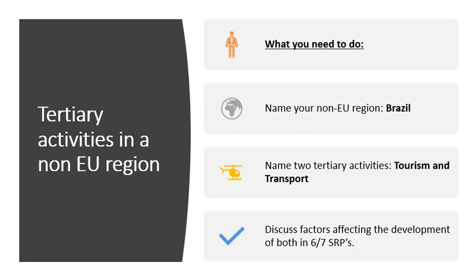Okay, so if we look to the right hand side of the slide there, a quick overview on what we need to do to answer a question such as this. So the first thing we must do is name our non-EU region, in this case Brazil, very straightforward. Name two tertiary activities. Our tertiary activities are going to be tourism and transport, and discuss the factors affecting the development of both tourism and transport in 6 or 7 SRPs. Okay, so let's dive right into it.